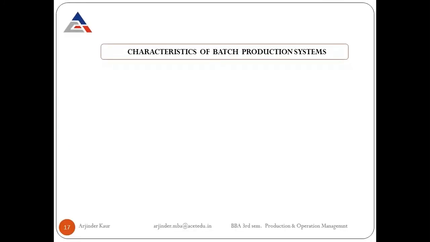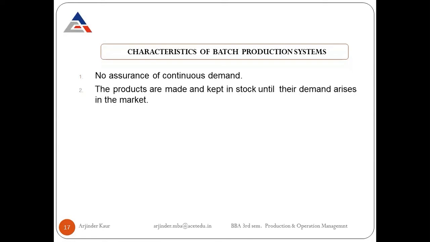Next are the characteristics of batch production systems. Again, because it is also an intermittent production system, there is no assurance of continuous demand. After producing one batch, we may need to stop until the demand for another batch comes. This is because, being an intermittent production system, we cannot assure continuity of demand.